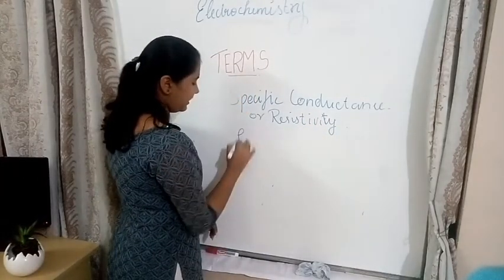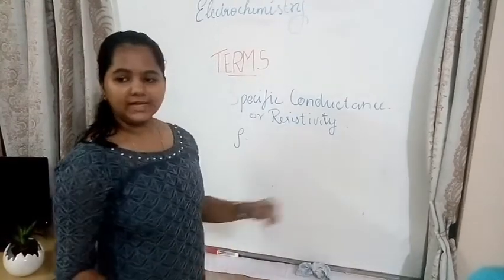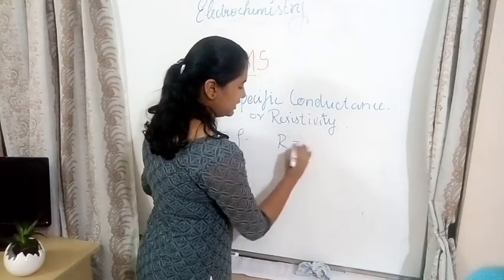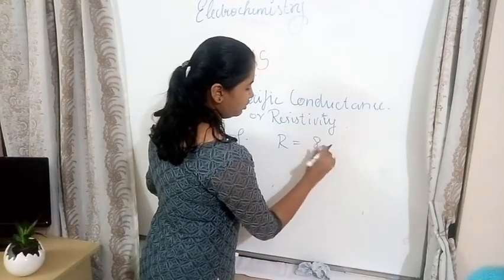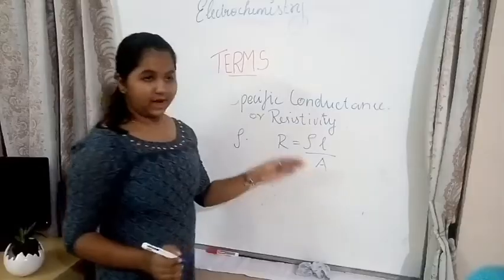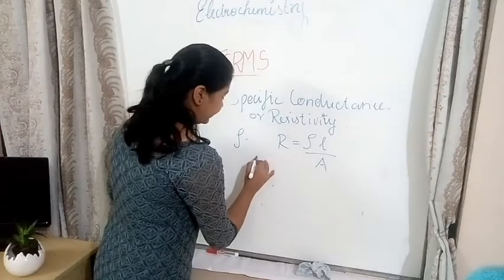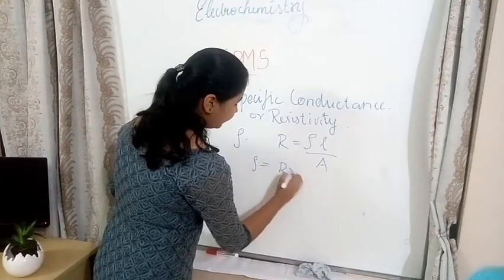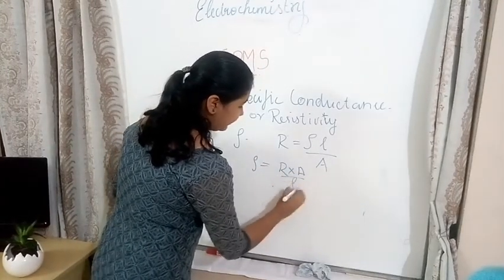That is represented by rho. So we learned that R is equal to rho L divided by A. So rho is equal to R into A divided by L.